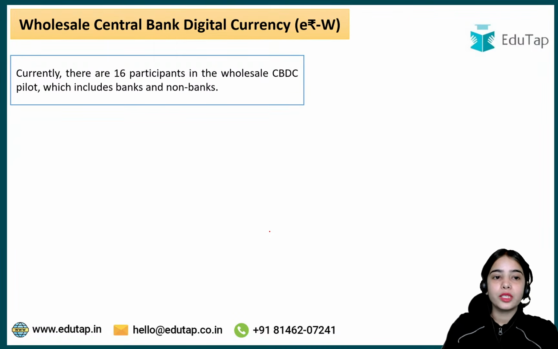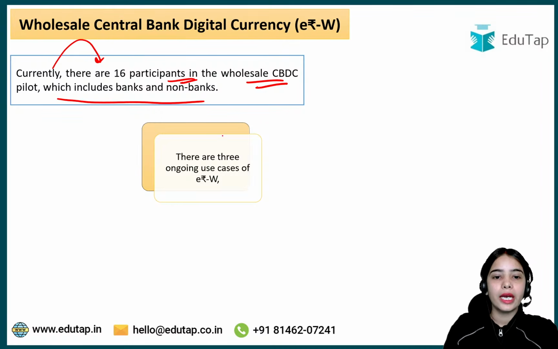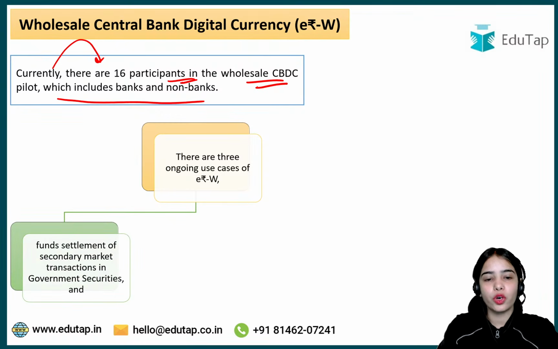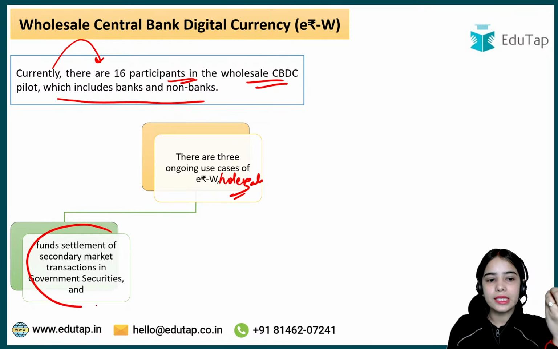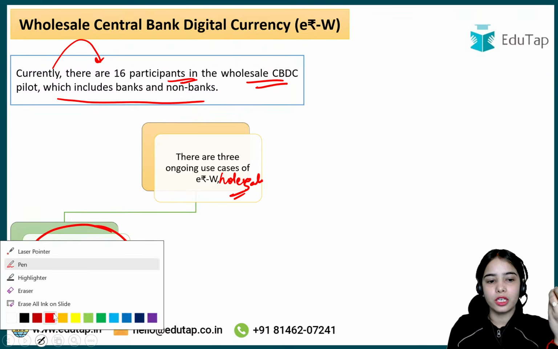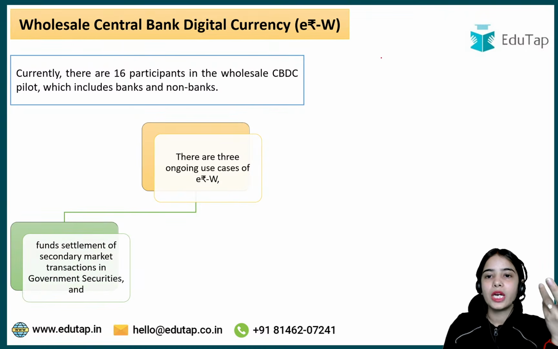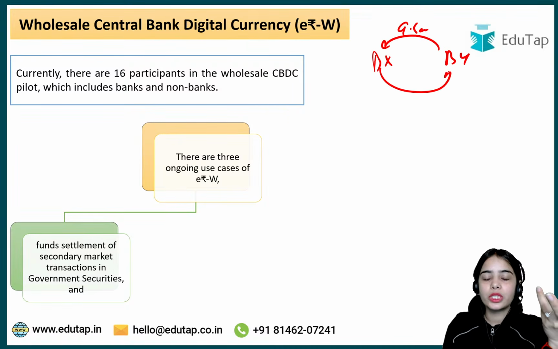Now, coming to the last point, currently there are 16 participants in the wholesale CBDC pilot, which includes banks and non-banks. And there are 3 ongoing use cases of the e-Rupee wholesale. So there are 3 use cases that are being seen. First is fund settlement of secondary market transactions in government securities. So basically, as I've told you, bank X and bank Y are transacting in government securities. So this kind of